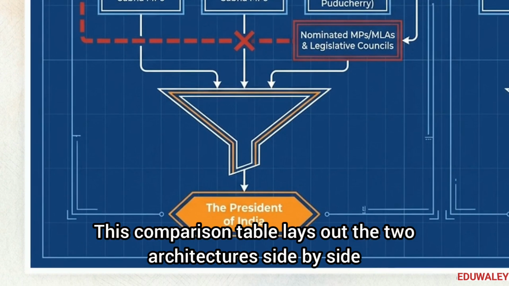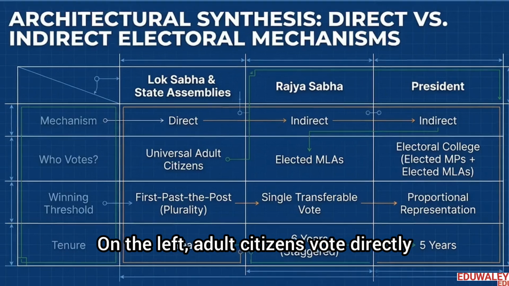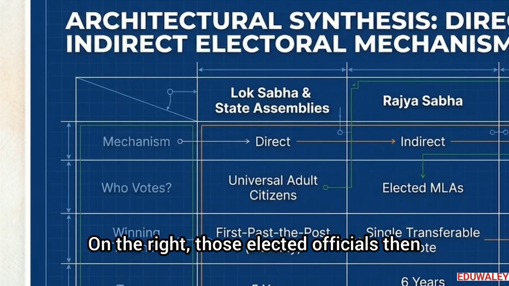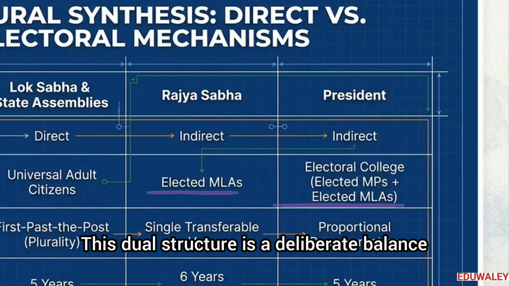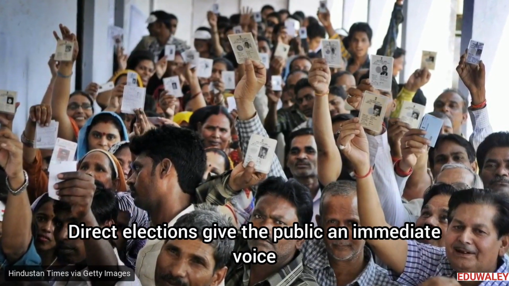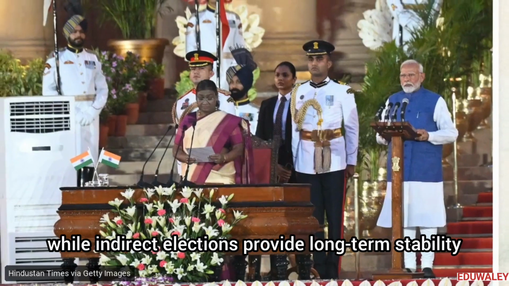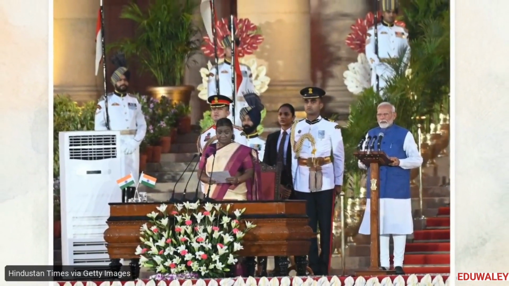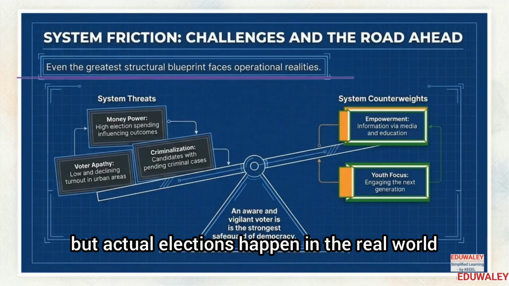This comparison table lays out the two architectures side by side. On the left, adult citizens vote directly for their assemblies. On the right, those elected officials then vote for the Rajya Sabha and the president. This dual structure is a deliberate balance. Direct elections give the public an immediate voice, while indirect elections provide long-term stability and ensure the states have a say in national matters.